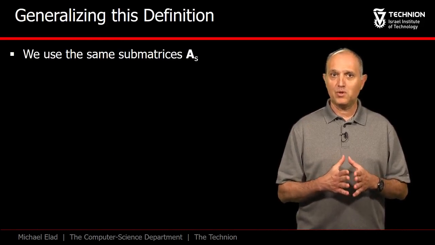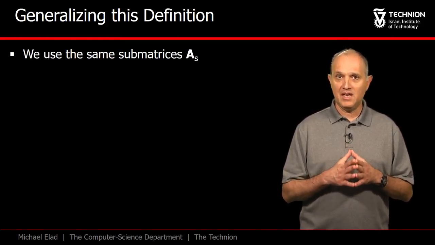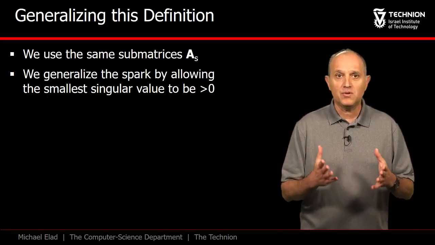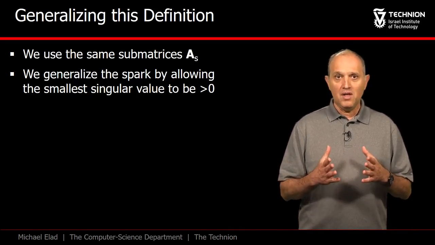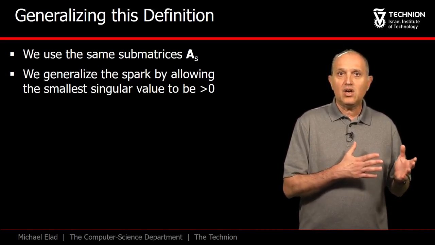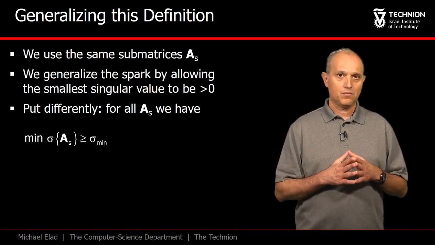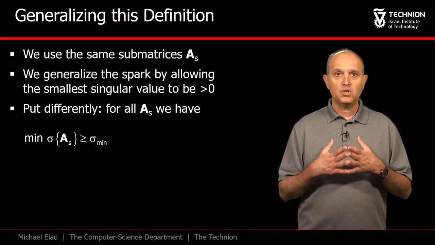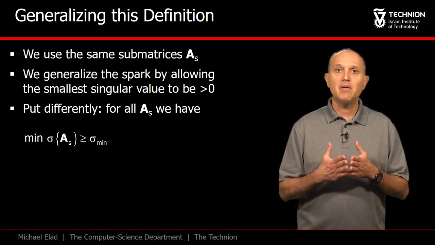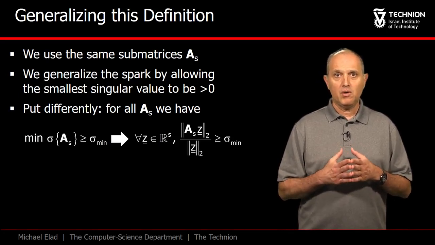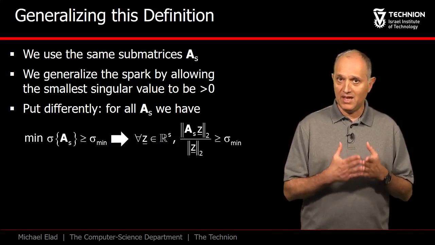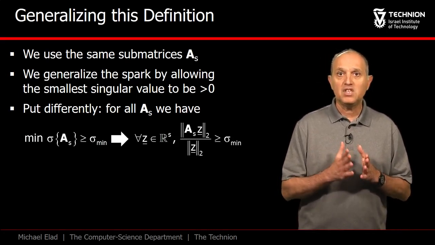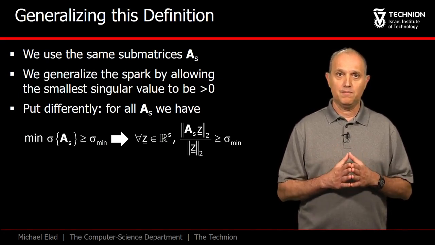Following the same construction, we consider again all the submatrices AS. We generalize the spark by allowing the smallest singular value to have a non-zero value. Indeed, being small, this means that the columns in AS are close to being linearly dependent. Put formally, we require that for all the AS submatrices, their smallest singular value is lower bounded by sigma min. Or equivalently, we require that for all vectors z of length S, the norm of AS times z divided by the norm of z is bounded from below by sigma min.